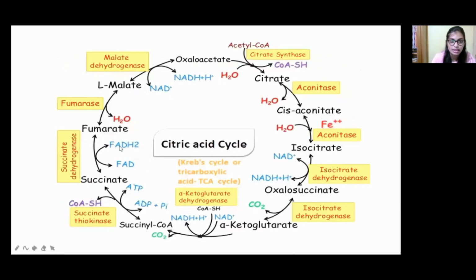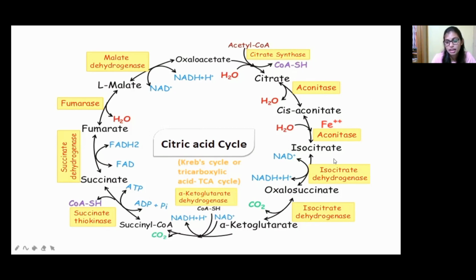So now let us see the cycle. This is the overall cycle of TCA. Acetyl-CoA comes in after glycolysis, where pyruvate is the end product. Pyruvate is converted into acetyl-CoA. Now this acetyl-CoA is converted into citrate with the help of citrate synthase. Citrate is converted into cis-aconitate with the help of aconitase, and with the same enzyme, isocitrate will be produced.